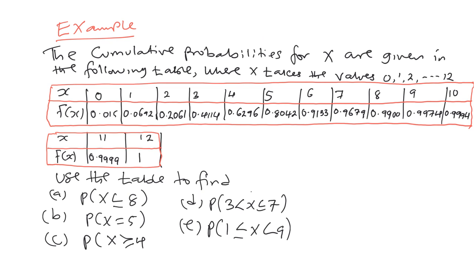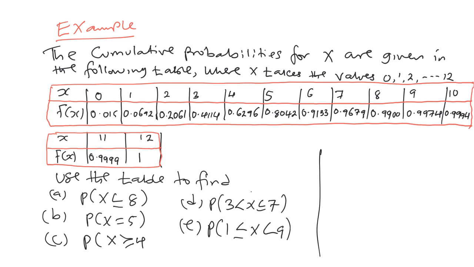All right, let's look at this example. It is a bit lengthy, but I believe we can do it. So we have been given the cumulative probabilities for x given the table, okay? The values are from 0 up to 12. That's why they are really many. So the question is very simple, but you got to really understand what you are doing. Use the table to find probability of x less or equal to 8.